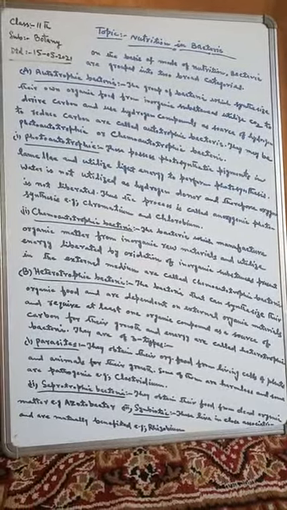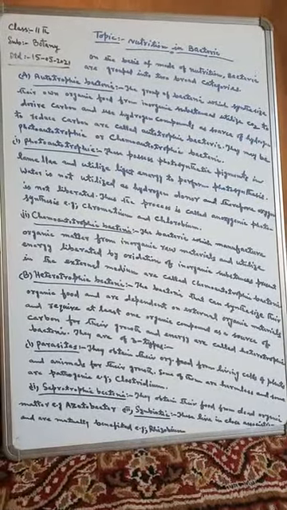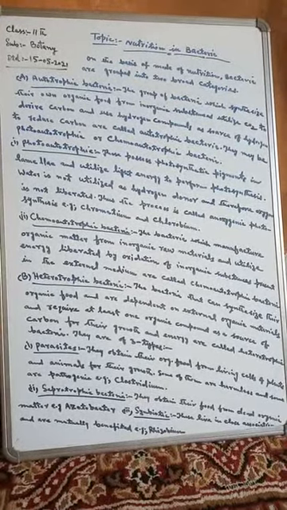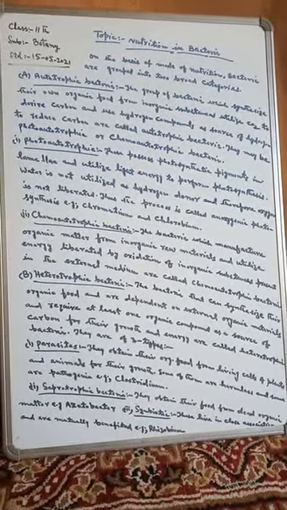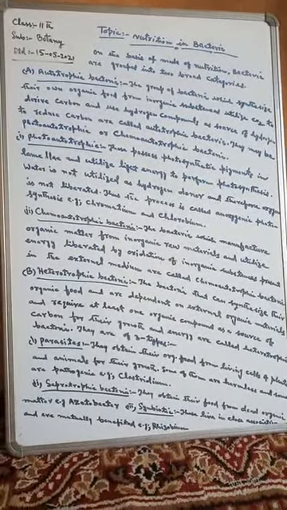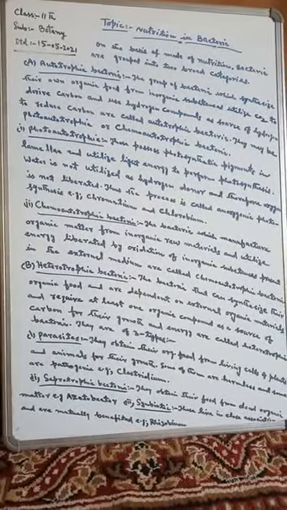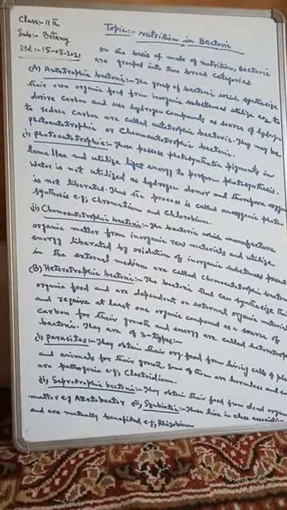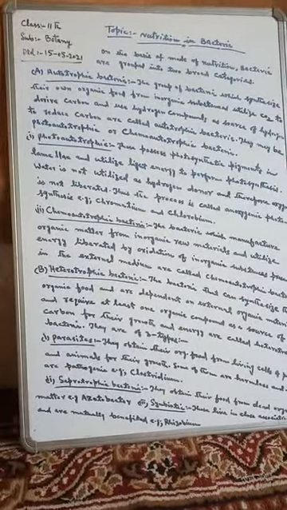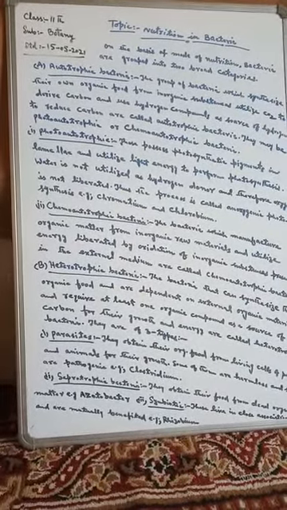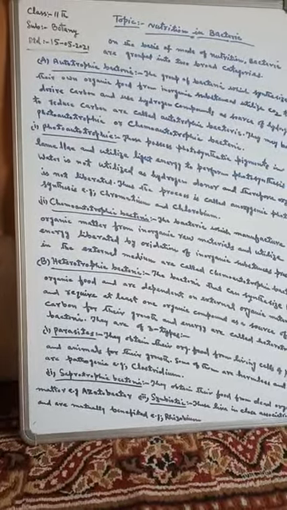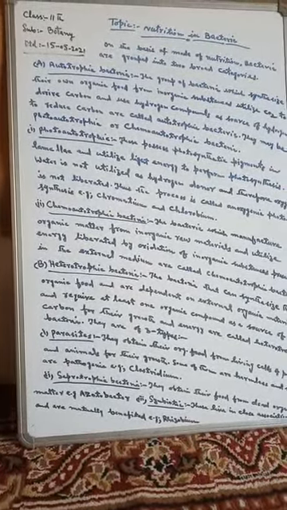And these autotrophic bacteria are of two types. They may be photoautotrophic or chemoautotrophic. So two categories arise from autotrophic bacteria. One is the photoautotrophic bacteria, and the second is the chemoautotrophic bacteria. So first of all, we will take the photoautotrophic bacteria.